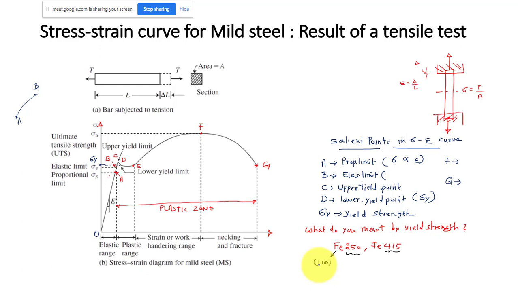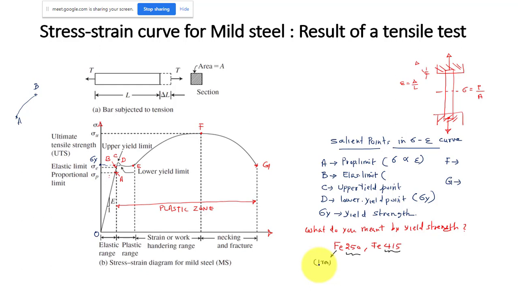So Fe250, Fe415 indicate the grade of steel with yield strength values 250 and 415, because that is a crucial point, and using that only we are classifying these reinforcement steel bars. So I think you got the yield strength. The behavior of the material is changing from elastic to plastic. That is the reason why all the steels are designated by their yield strength.